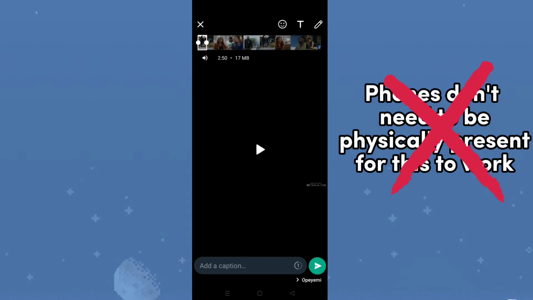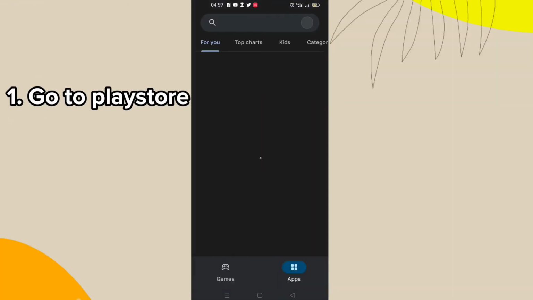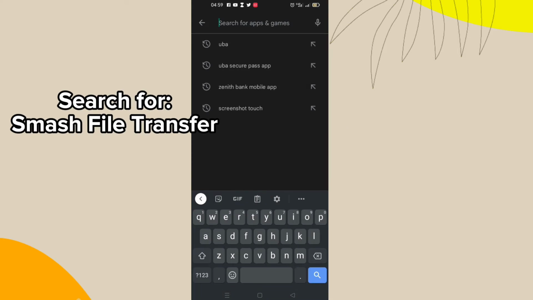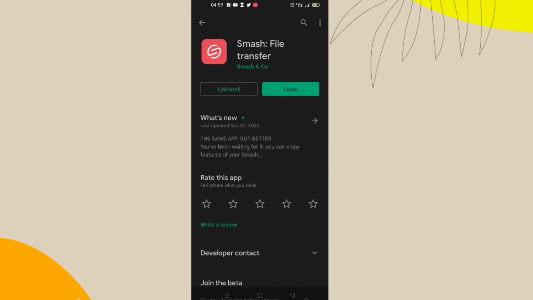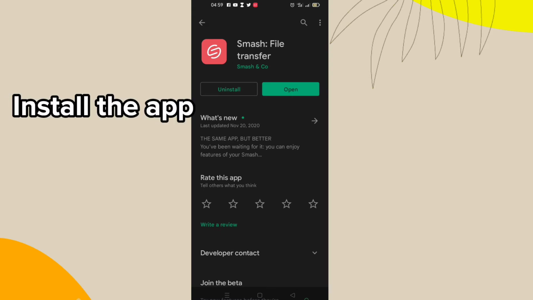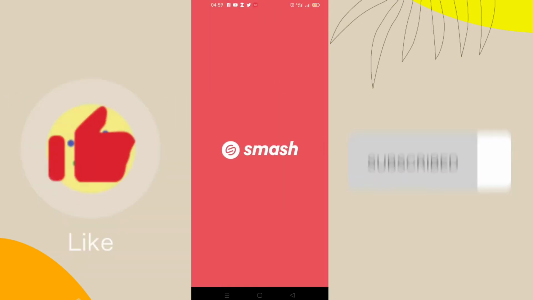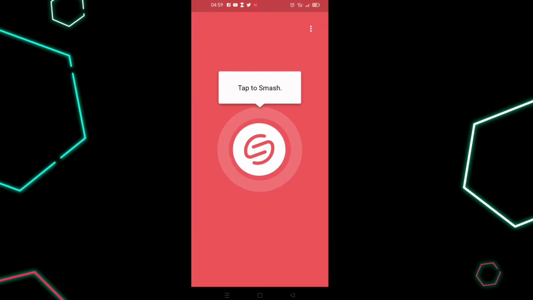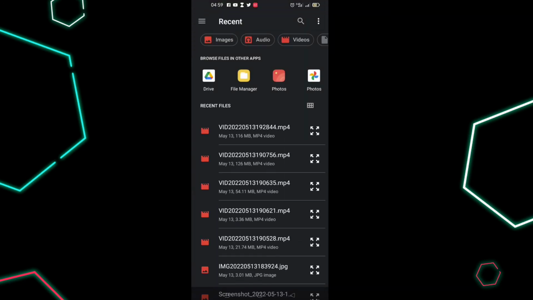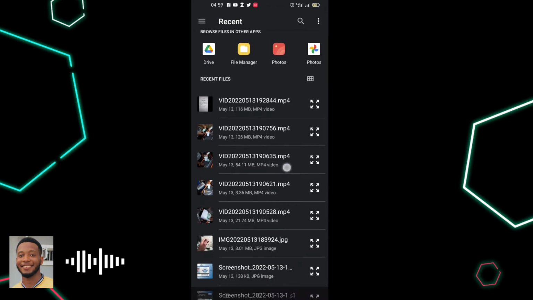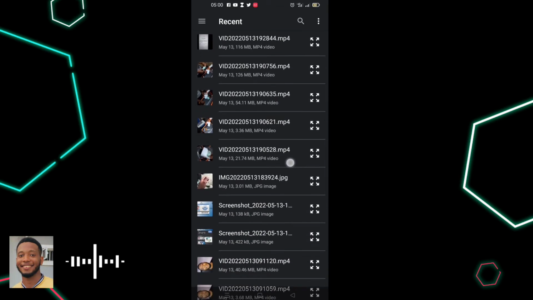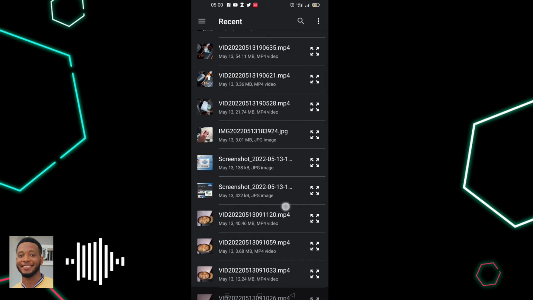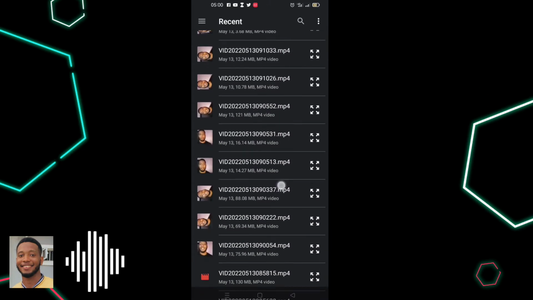Alright, so the first thing you're going to do is go to Play Store and type Smash File Transfer. I already have the app installed, so I'm just going to click on open. Once you get to the app, you're going to click on tap to smash. It's going to show you a list of video files that you can potentially send to the person you want to send a video file to.